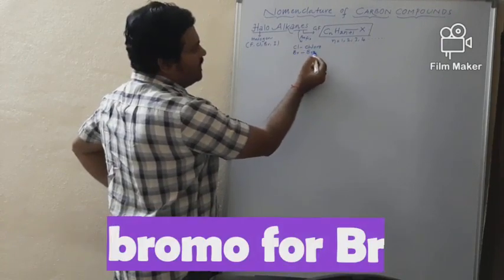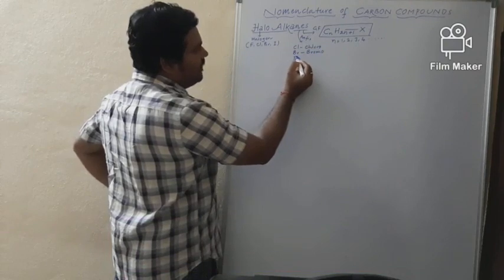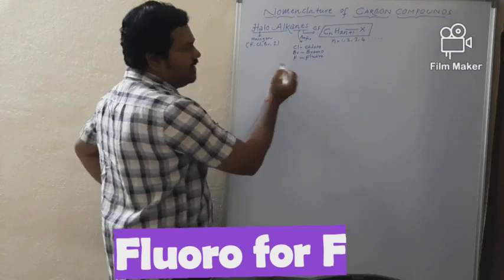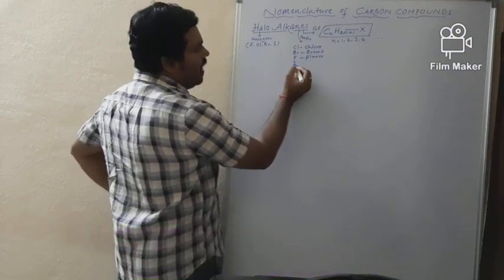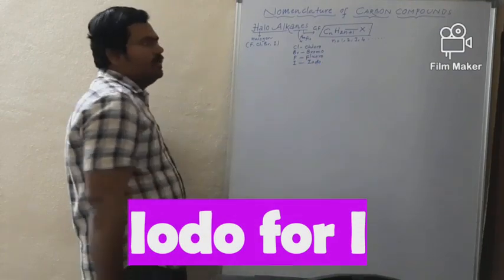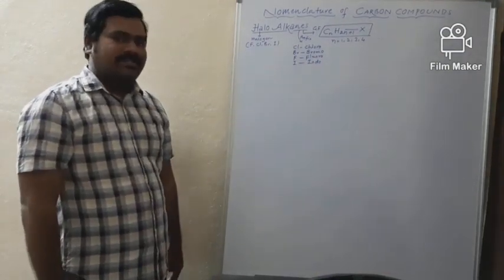Bromo is the prefix for Br. Fluoro is the prefix for F. And iodo is the prefix for the iodine group. So this is about the corresponding prefixes.